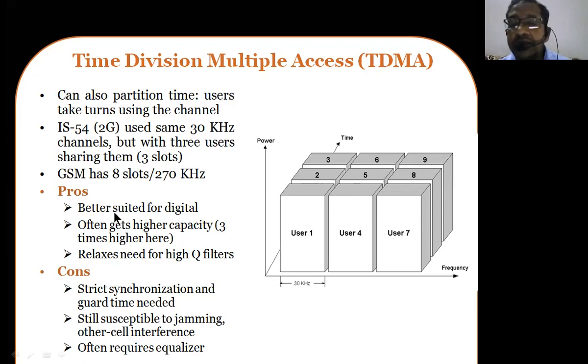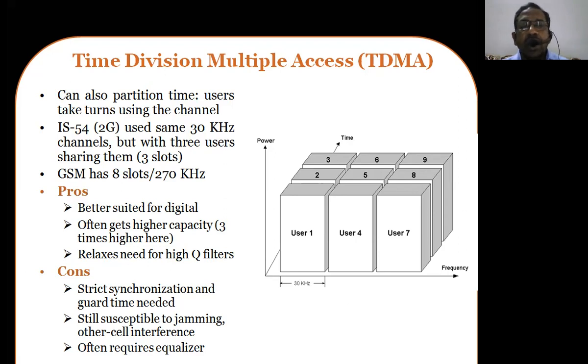Now, what are the advantages? This technology is better suited for digital systems. You can process TDMA using digital systems, because digital systems process discrete or digital signals. Therefore, the processing can be improved if you employ digital systems.